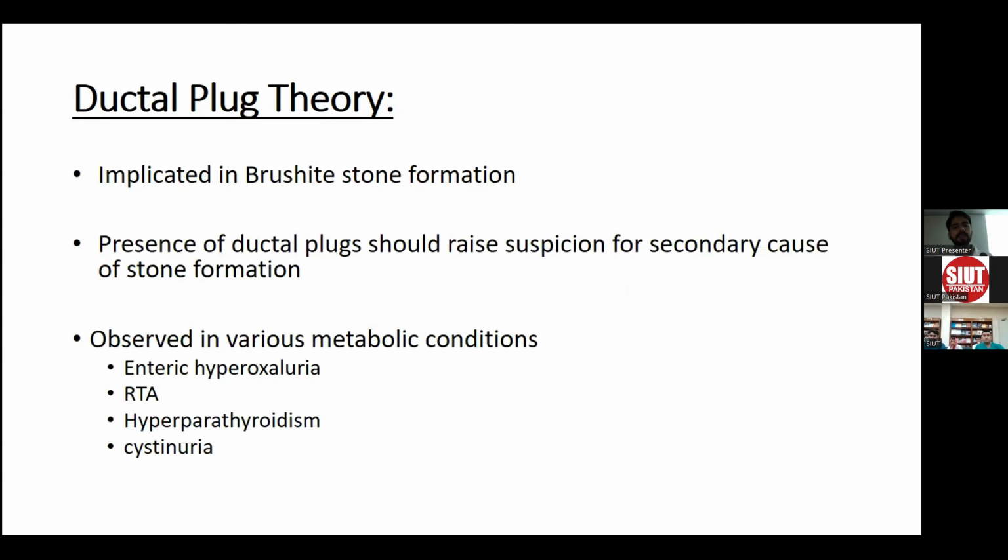Ductal plug theory is implicated in stone formation. The presence of a ductal plug raises the suspicion of a secondary cause of stone formation. Like we discussed, the idiopathic calcium oxalate stone formers are mainly explained by the Randall plaque theory. And it is observed in various metabolic conditions like enteric hyperoxaluria, renal tubular acidosis, hyperparathyroidism, and cystinuria.